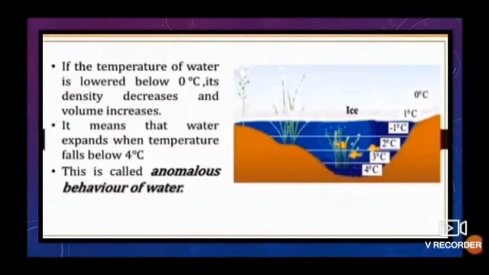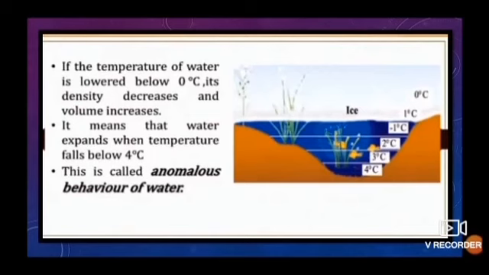Anomalous behavior of water. When water starts cooling, its density increases like that of most liquids. This happens at normal temperature. But when its temperature falls below 4 degrees Celsius, its density starts decreasing.